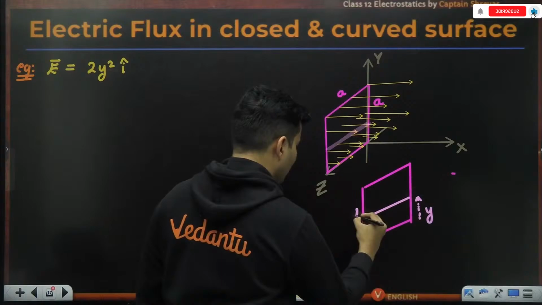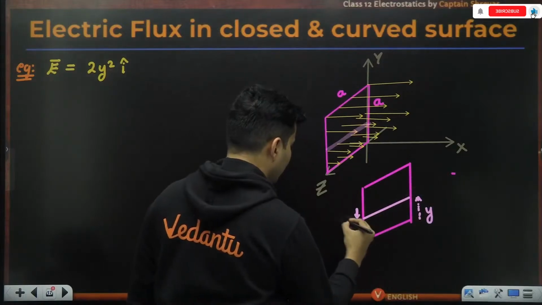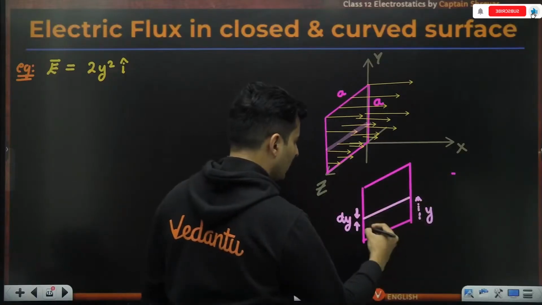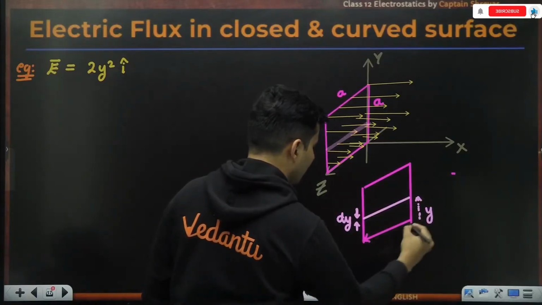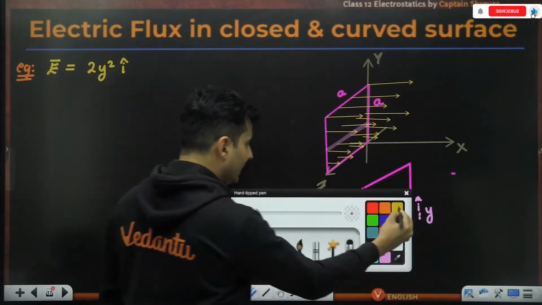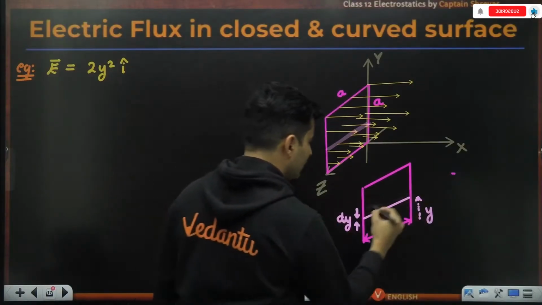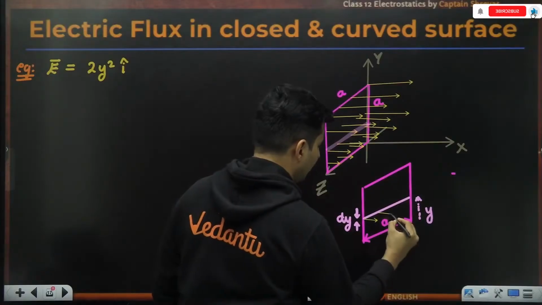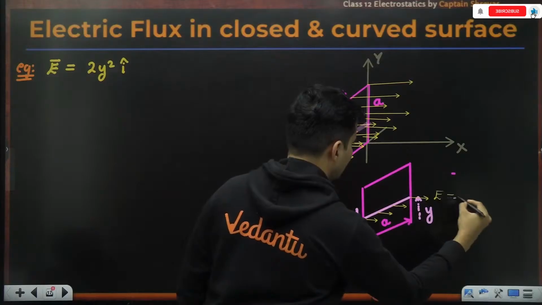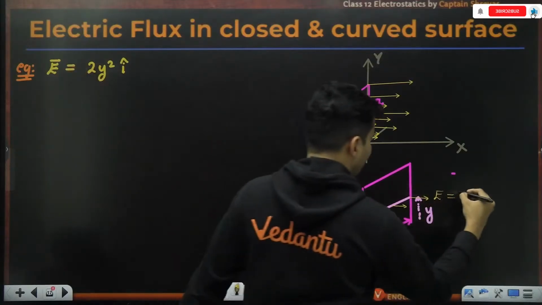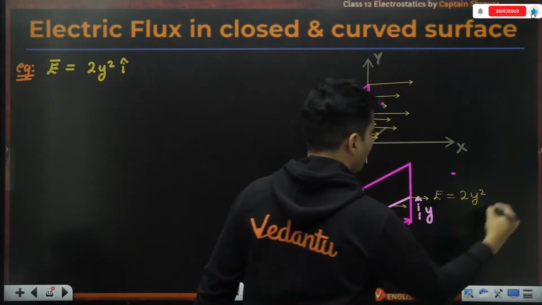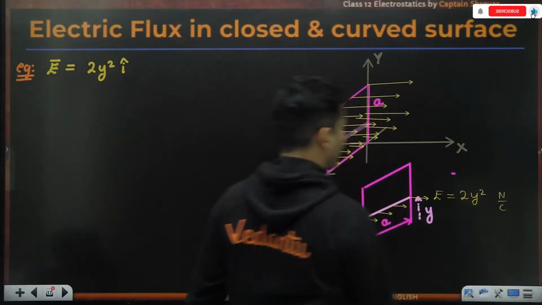Maybe the thickness of it is dy. The length of it obviously will be nothing but a. And the field everywhere on this particular line will be like this, and let's say it is E, the magnitude whose value is given over here, nothing but 2y square Newton per coulomb.